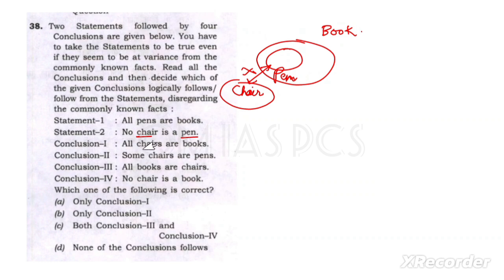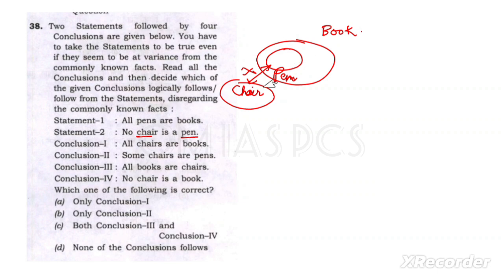Now conclusion one is all chairs are books. Is it possible or not? From this diagram, we can say no, it is not possible.